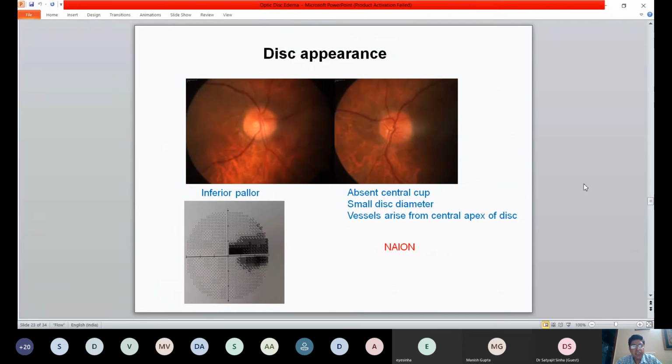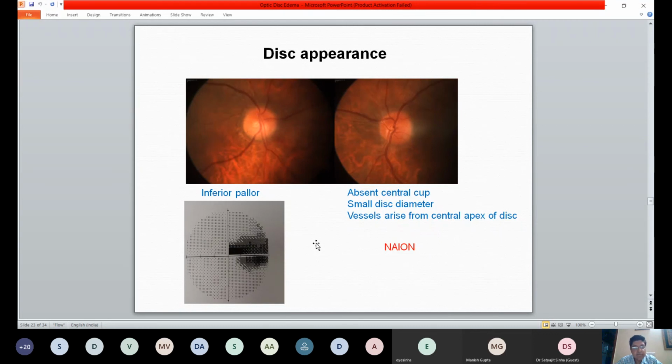And of course, this is a patient of ischemic neuropathy, which is non-arteritic. You can see the inferior pallor that is there. So this is showing an old ischemic neuropathy, and this is a disc at risk, a small disc, no cupping, and vessels are arising from the center and branching. So this is a small disc, it's a crowded disc. It is at risk of developing an ischemic neuropathy, and this is the field effect that you're seeing. So inferior pallor, a superior field effect.